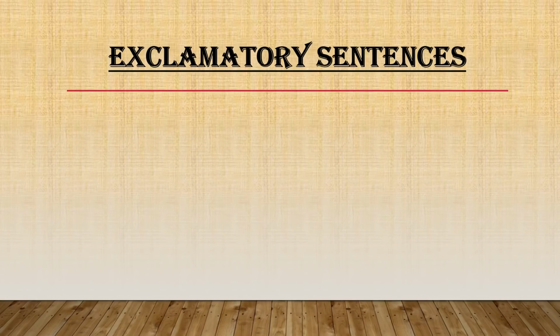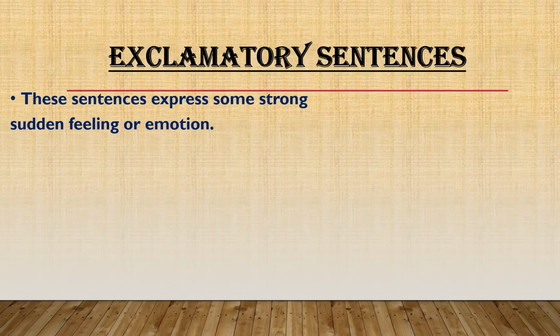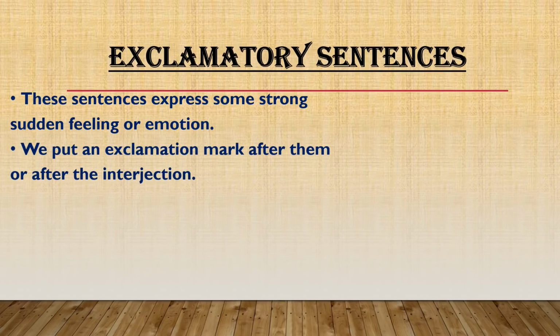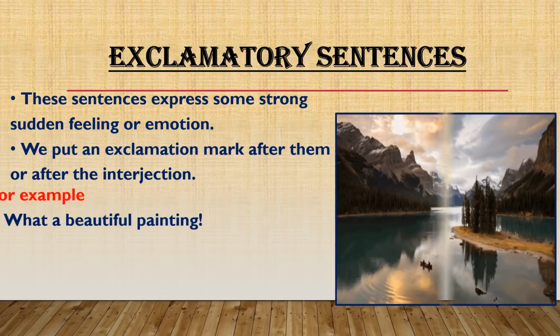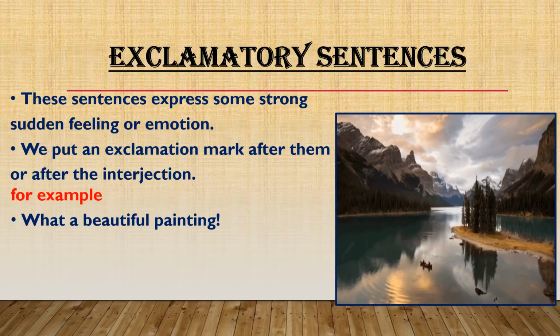Now we come to exclamatory sentences. These sentences express some strong, sudden feeling or emotion. We put an exclamation mark after them or after the interjection used. For example, having a look at this picture, my sudden feeling is, what a beautiful painting! So since I'm expressing my sudden feelings here, I'm going to use an exclamation mark here. And this is an exclamatory sentence.